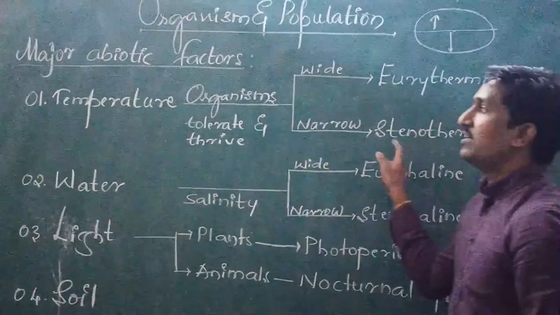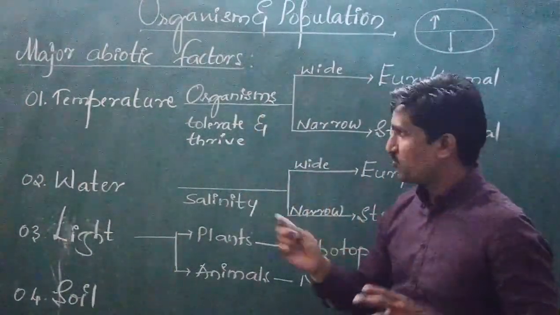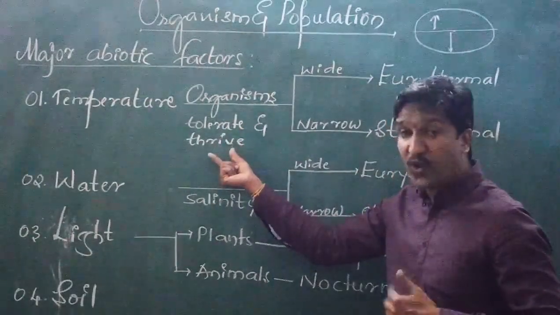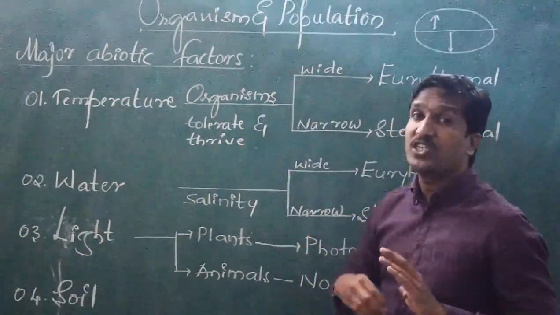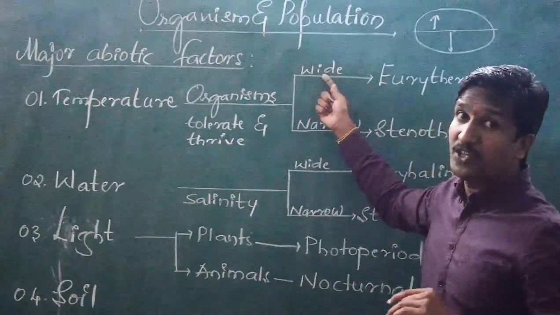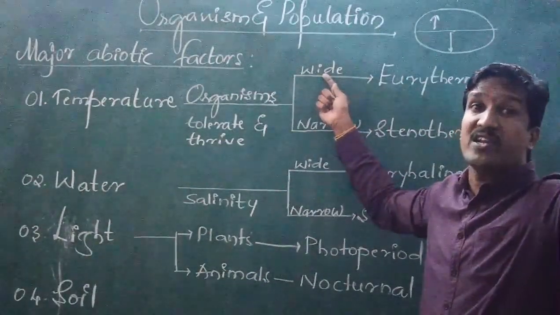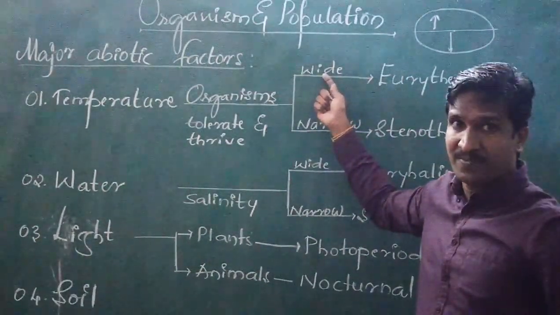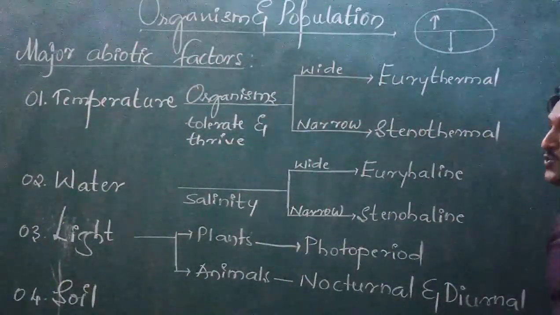What is that? The organisms which can tolerate and thrive on a wide range of temperature, wide range meaning above 40 degrees, 50, 60, 70, 80, 90, 100 degrees Celsius, such organisms are called eurythermal.